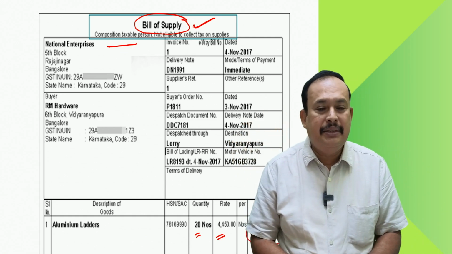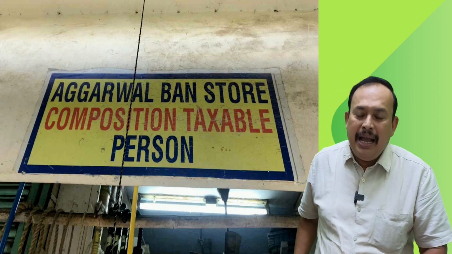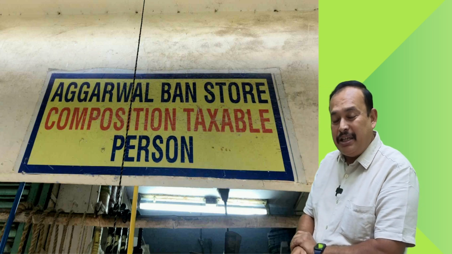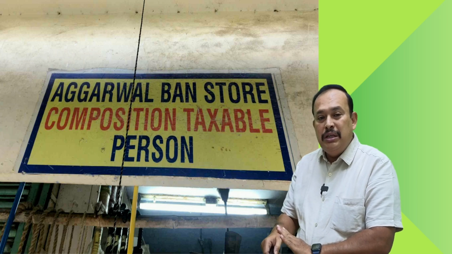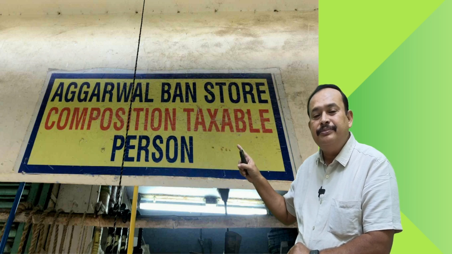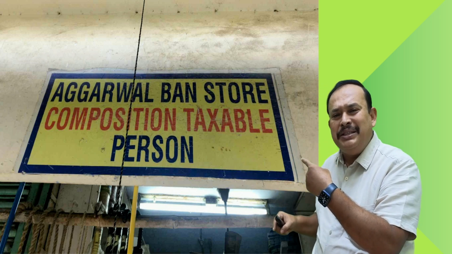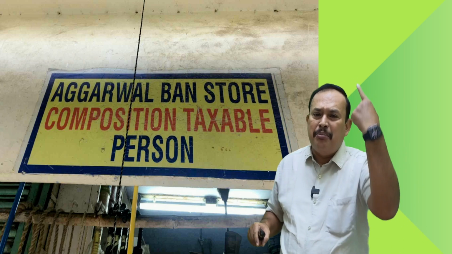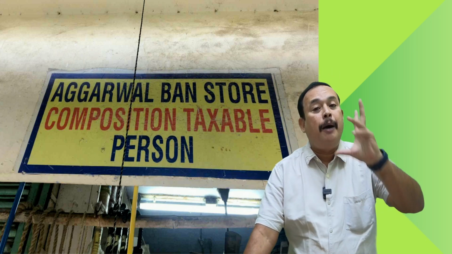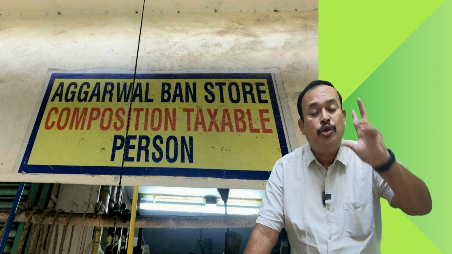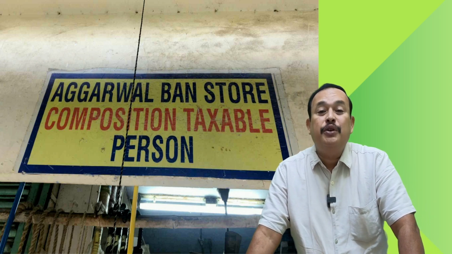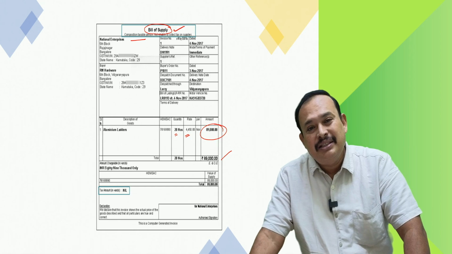Further, my dear sir, referring from here furthermore. Hey, Mr. Composition taxpayer, don't forget, in your nameplate, your signboard, you should also mention composition taxable person. On account of not following these rules, you are liable for penalty, general penalty under section 125 of the CGST, up to rupees 25,000 CGST, 25,000 SGST. You are liable to pay penalty.